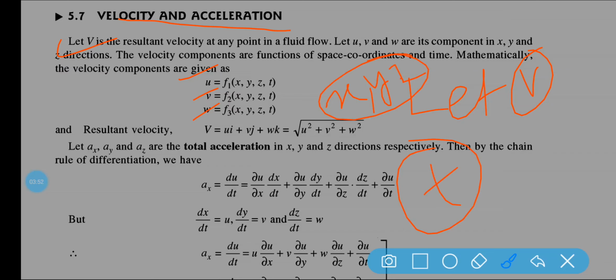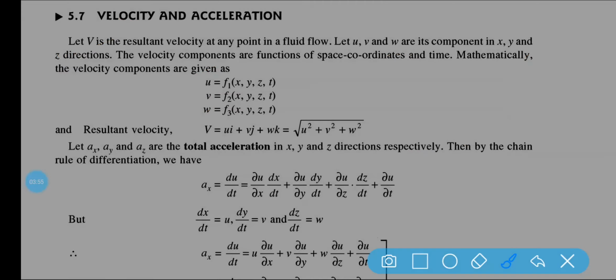So mathematically we can write u is equal to a function of x, y, z, t, v is equal to a function of x, y, z, t, w is equal to a function of x, y, z, t.